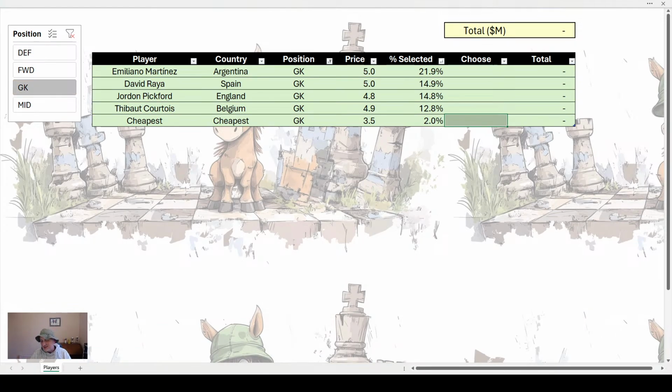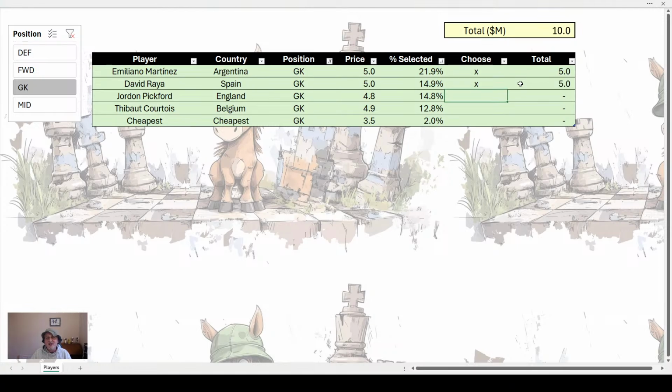So, goalkeepers, the most popular goalkeepers. I've got up here the running total. The most popular is Martinez. He plays for Argentina. I really like him as a keeper, not for his keeping skills, although he's all right, but he's a wind-up merchant. Okay, he's got a chance of getting booked, but he is a lot of fun.